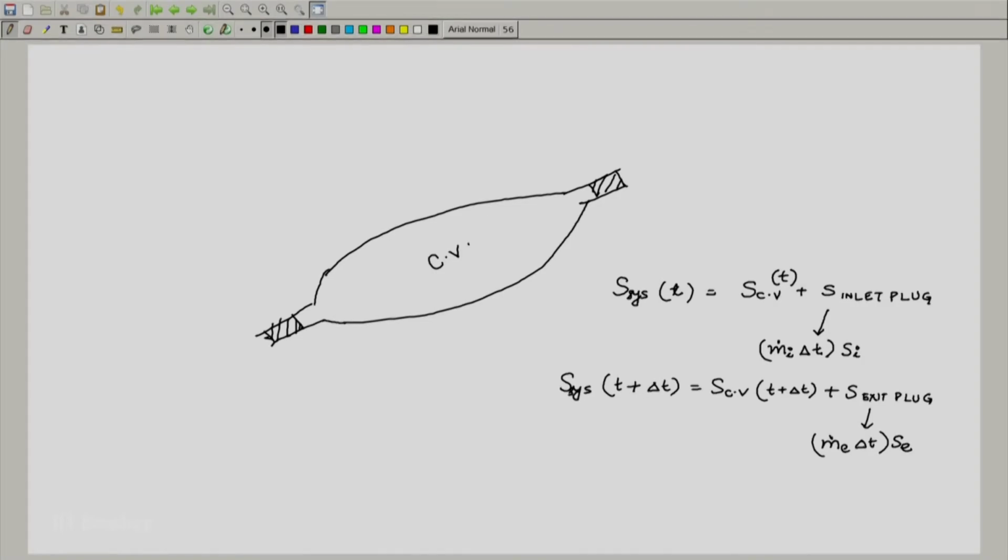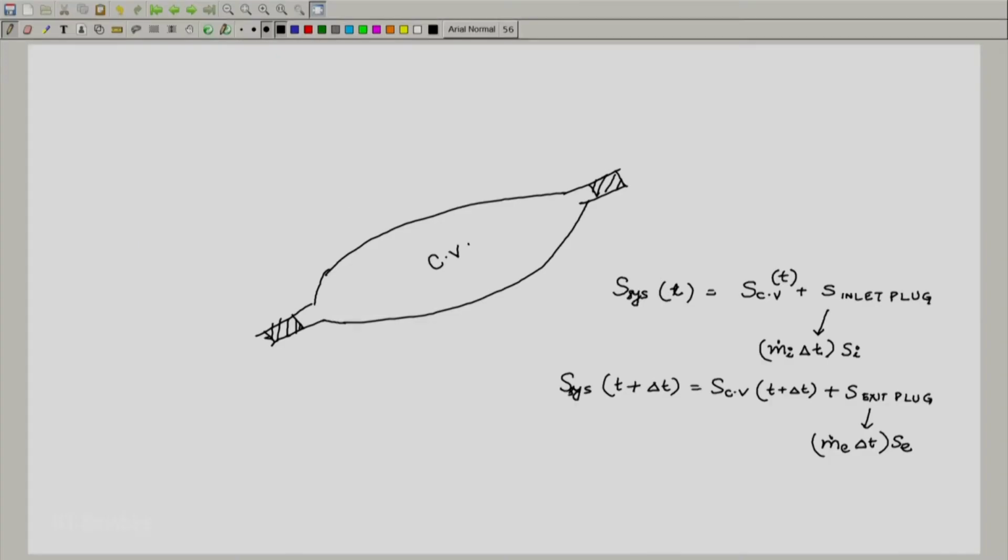What we are now interested in is writing the second law for the closed system, and you will realize that it involves heat transfer at the system boundaries. So one can imagine a q dot occurring here. This would lead to a heat transfer of q dot delta t in time delta t.